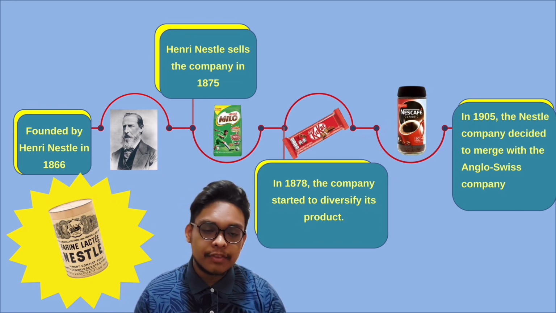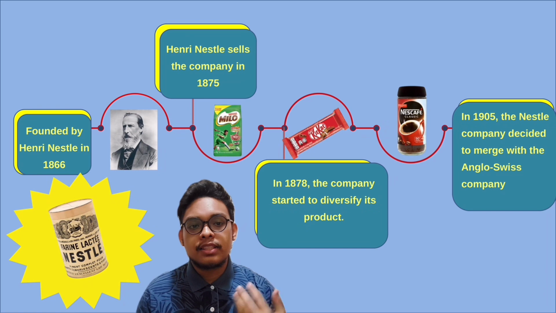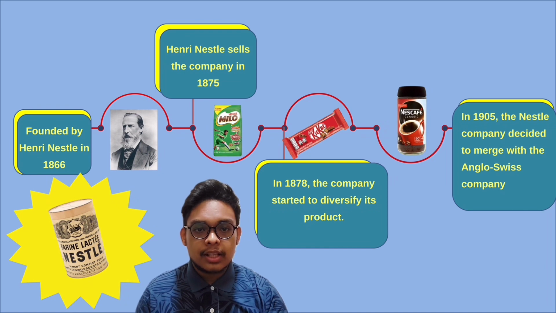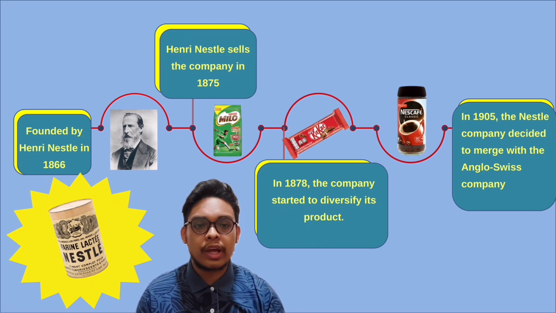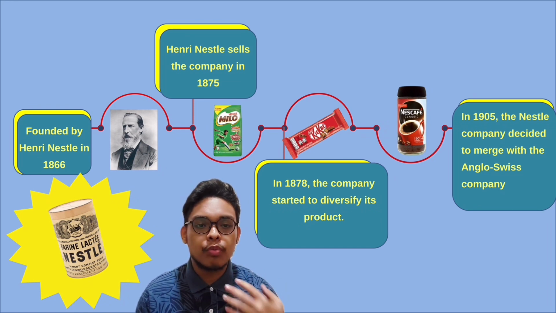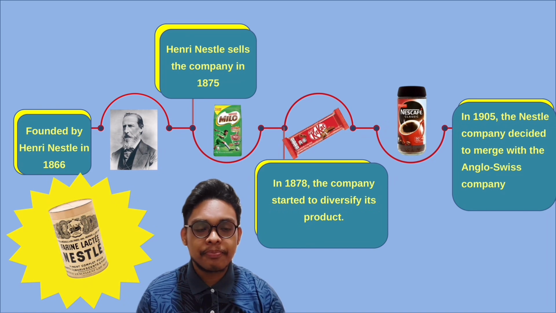In 1875, Henry Nestle decided to sell his company to 3 businessmen in Switzerland. Due to this decision, the company started to expand their operation and was forced to employ more chemists and other skilled workers.